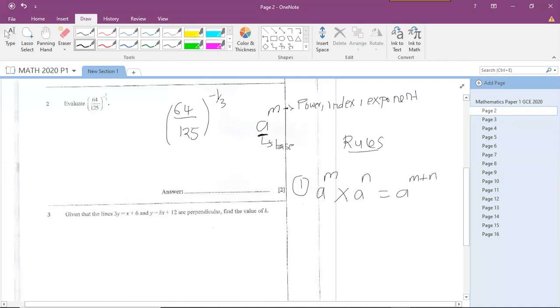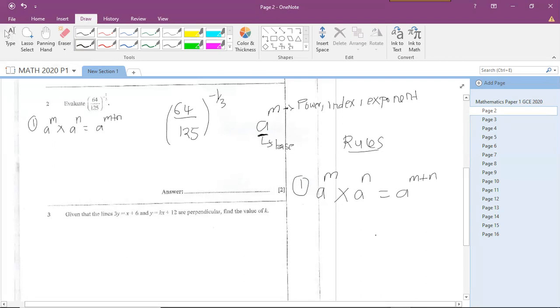How do I know this rule? How do I memorize this rule? Because if I rotate this multiplication symbol, it's going to become an addition symbol. So that's how I know that, all right, if I've got things which have the same base raised to different powers, all I have to do is just add the powers. So I'm going to add the first rule here. It says a to the power of m multiplied by a to the power of n will give us a to the power of m plus n.